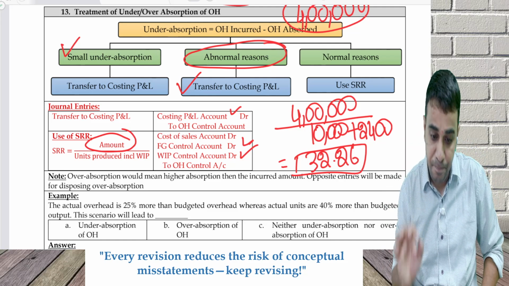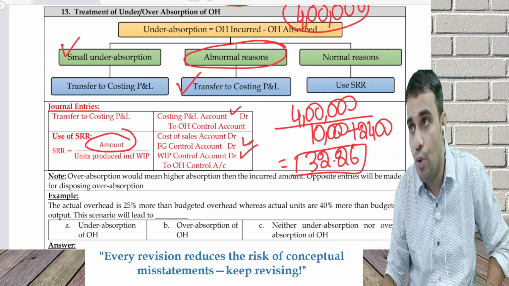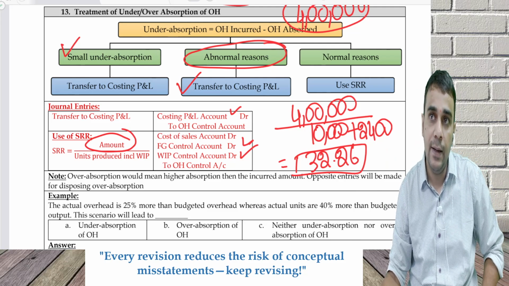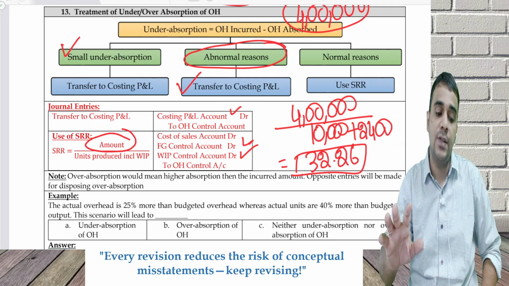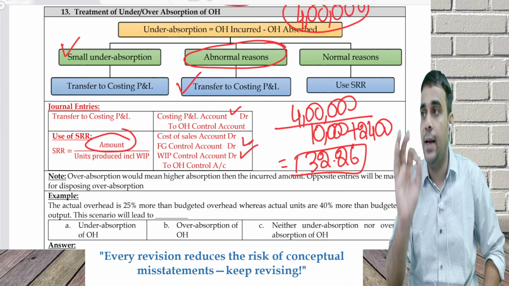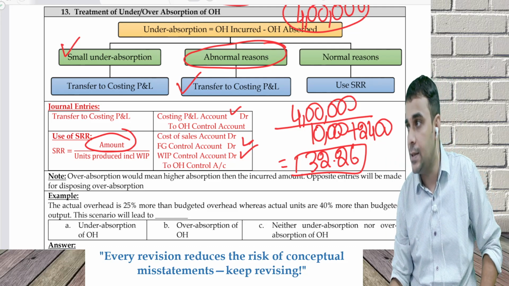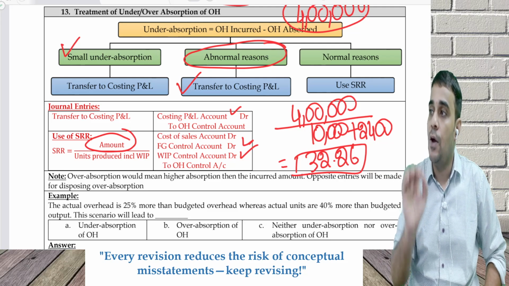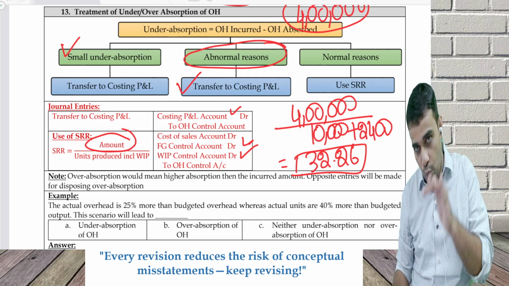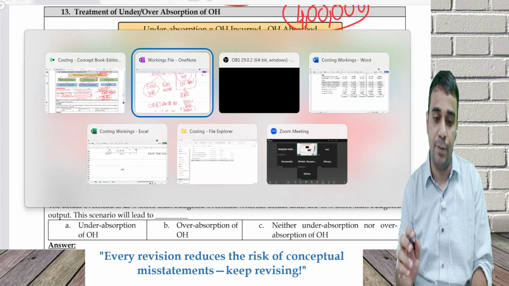Let's take a certain example. Actual overhead is 25% more than budgeted overhead. Actual units are 40% more than budgeted output. I don't know any of the numbers, so I'm going to take some random numbers and do this example. This scenario will lead to under absorption, over absorption, or neither under absorption nor over absorption. Let's take some example.